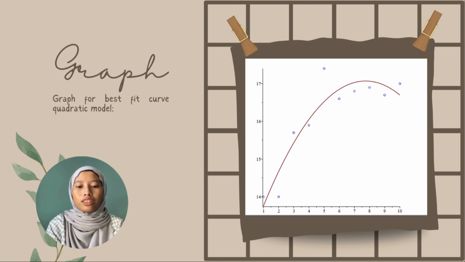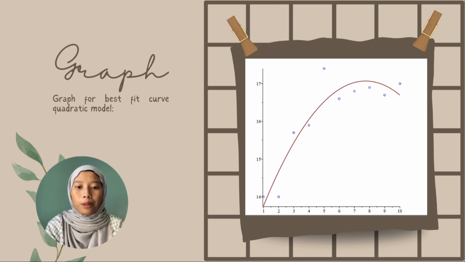It was generated using a regression model to closely follow the trend of the data. As you can see, the curve rises at first, reaches a peak and then slightly curves downward. This pattern indicates a parabolic shape which is typical for a quadratic relationship.